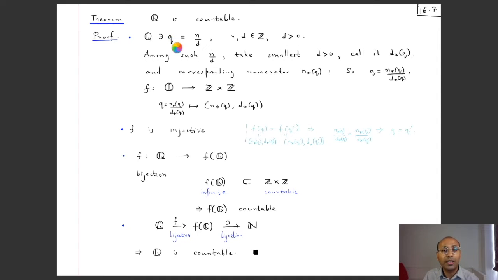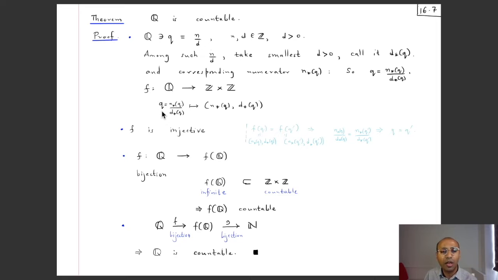But this Q is really an equivalence class, so there can be lots of ordered pairs n comma d in this equivalence class where the d is positive. But all these positive d's, they are really natural numbers. Okay, and by the well ordering principle, you can take the smallest possible such d and let us call it d star of q. And the corresponding numerator, whatever it is, let's call it n star q. In other words, q is equal to n star q by d star q, where this denominator is the smallest possible natural number.